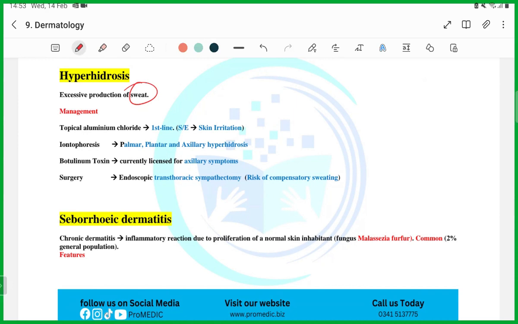So guys, what are the options of treatment? They are going to ask you those. Topical aluminium chloride. This is their favorite question. Topical aluminium chloride, first line. Then botulinum toxin can also be used for axillary symptoms. Then surgery, endoscopic transthoracic sympathectomy, that can also be used. The question they are going to ask you is this and this.